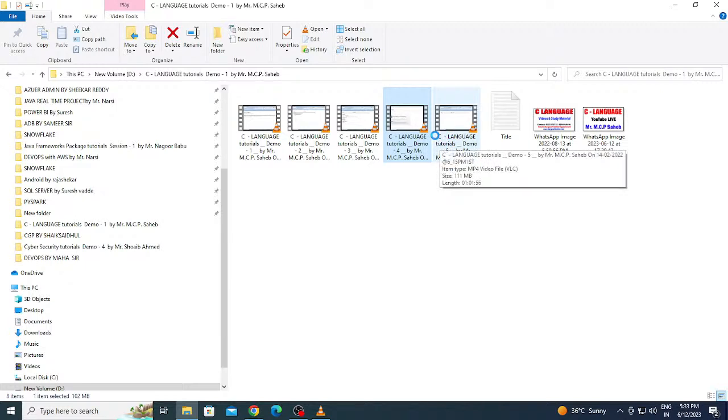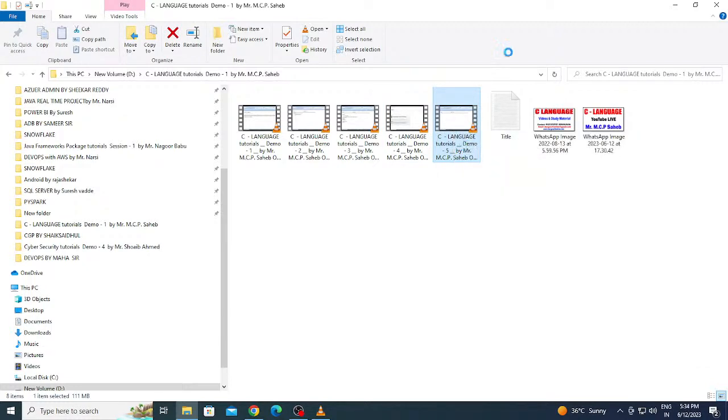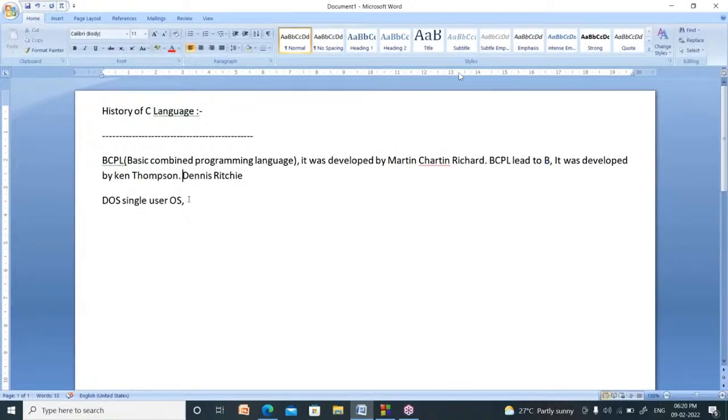What is the motto to develop the B language? Their motto is to develop a multi-user operating system. Actually, they successfully developed a multi-user operating system and named it Multix. Now we know popular operating systems, Unix and Linux. The first multi-user operating system is named Multix. After inventing the B language, they successfully invented the multi-user operating system.